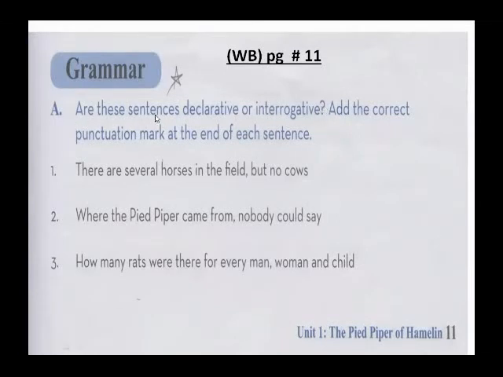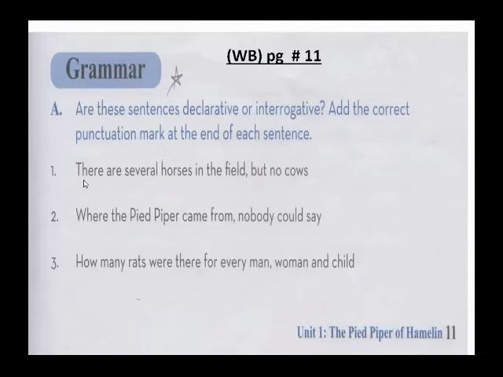question mark. See, "Are these sentences declarative or interrogative?" is in itself an interrogative sentence because it ends in a question mark. And "Add the correct punctuation mark at the end of each sentence" is an imperative sentence, let me tell you, and it ends with a full stop. Declarative sentences and imperative sentences end in a full stop.